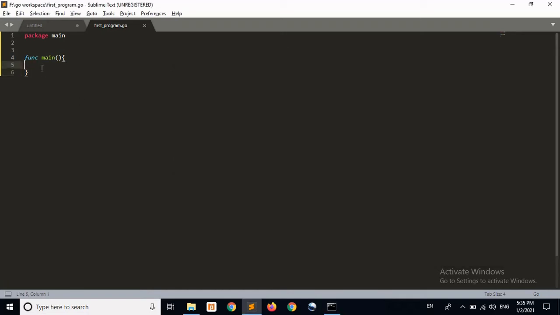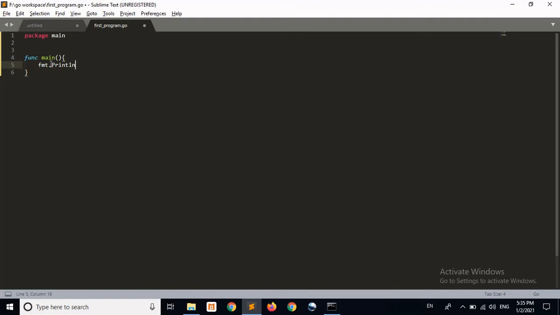To print something on the console we need some formatted input output functions. Golang has a format library that contains formatted input output functions, and that library is fmt. fmt is the format library in Golang. We are going to use one of its functions, Println.